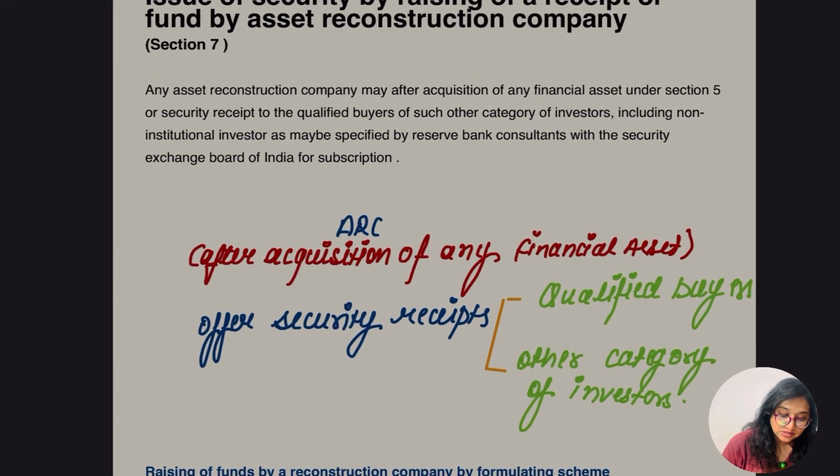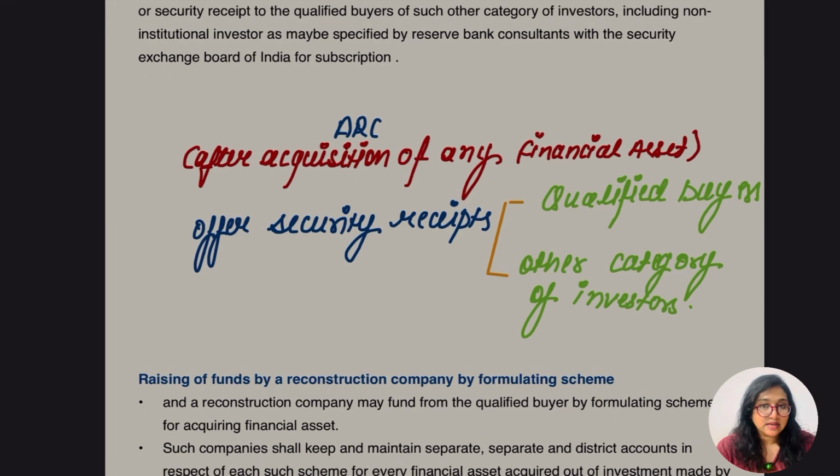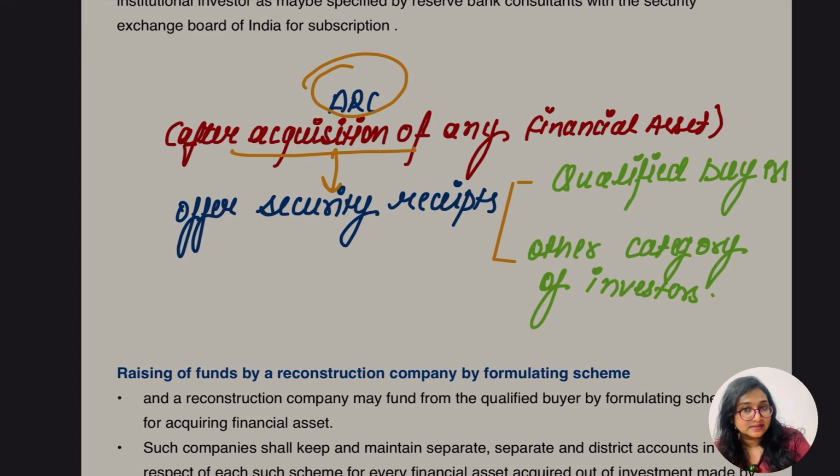Okay, let's go for section 7, which says about the issue of securities by raising of receipt or fund by the asset reconstruction company. So there is ARC, asset reconstruction company. After acquisition of any financial asset, they are going to offer the security receipt to two people. Let me say it again, ARC stands for Asset Reconstruction Company. After acquiring the financial asset, they are going to offer the security receipt to two people. First to the qualifying buyers, second other categories of the investors.